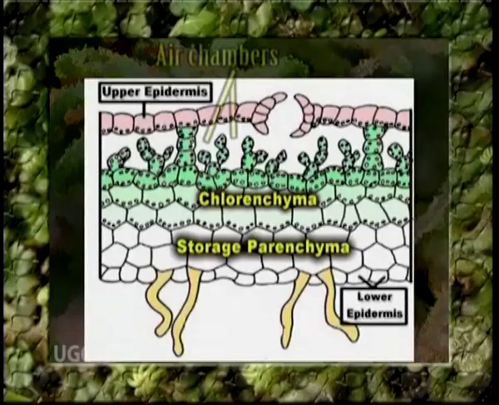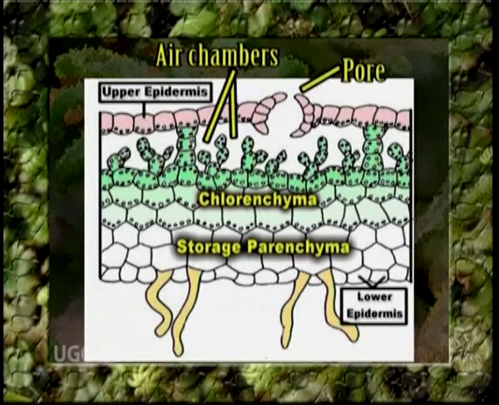It is marked into polygonal or rhomboidal areas called areoles or areolae. These indicate the outline of underlying air chambers. In the center of each areole lies an air pore which connects the air chamber with the external environment.